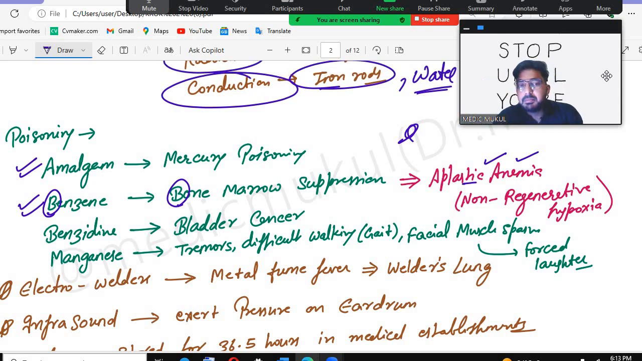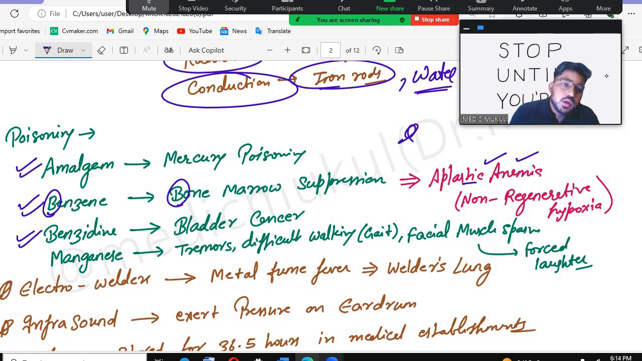Then benzidine. Benzidine causes which cancer? Bladder cancer. Benzene causes bone marrow suppression. Benzidine causes bladder cancer.